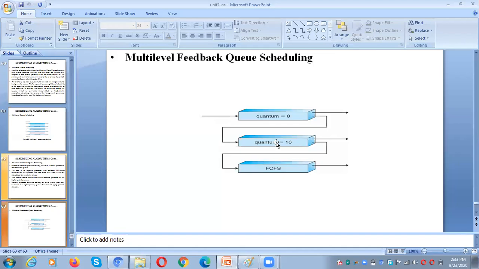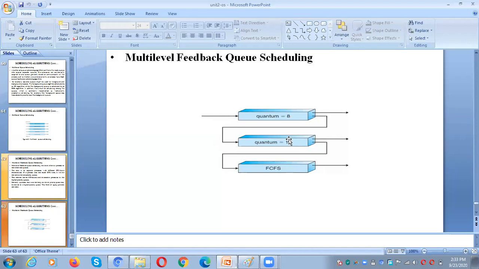And next, maybe the process requires 24 milliseconds of time. So the process cannot complete its task here. So automatically it will move from Q0 to Q1. Here we are giving a time quantum of 16. So 8 plus 16 is 24. When it is there, automatically it completes execution.